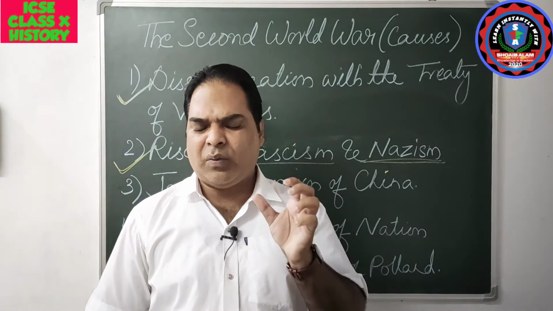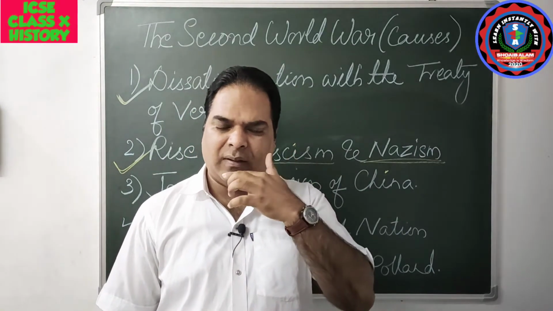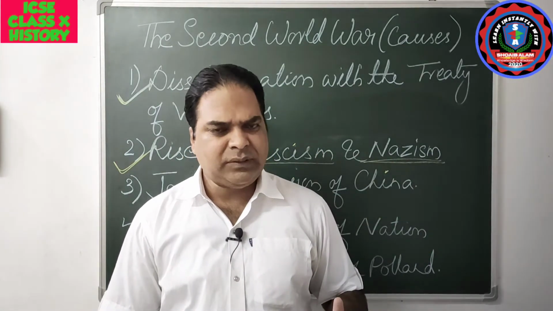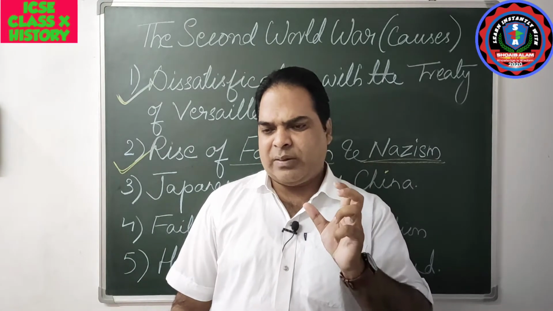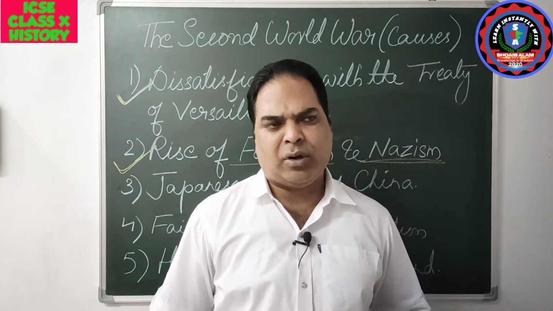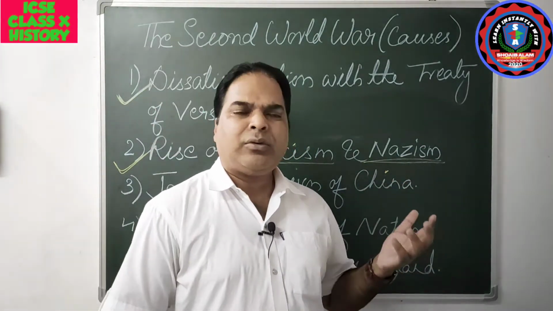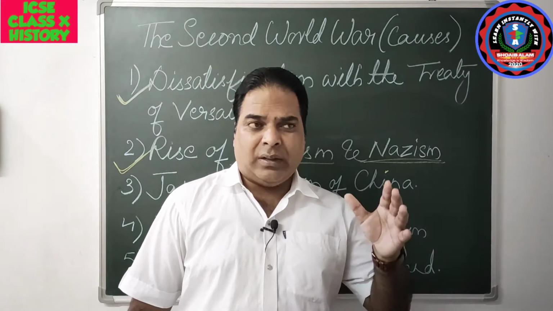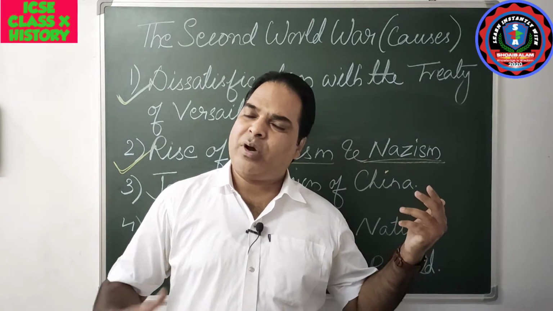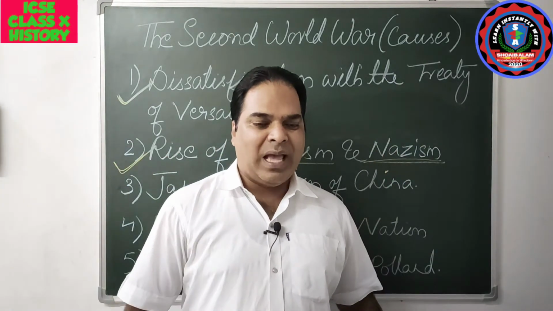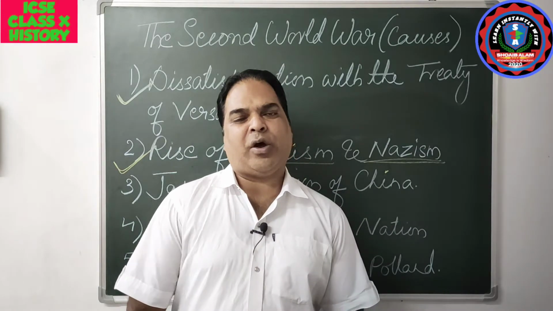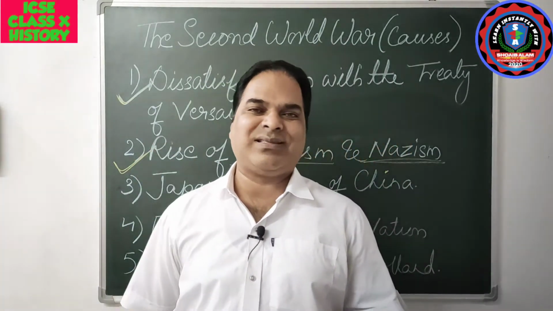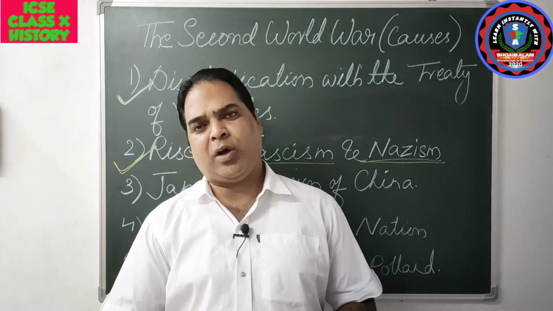So how was Japan affected? Japan exported silk to America. Okay, silk was the most important item which was exported to America. There was a huge demand for silk in America, but due to the great financial crash in America, the import of silk from Japan was reduced, and that brought a lot of economic hardship for the people of Japan, because mostly the people of Japan were involved in the silk business only. So the Japanese economy had come down.